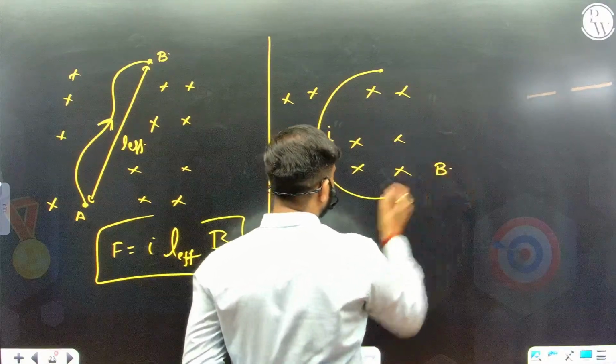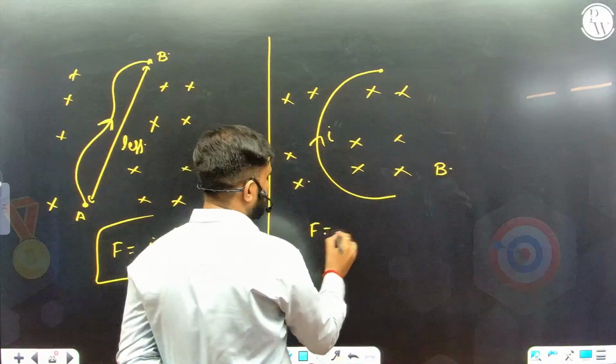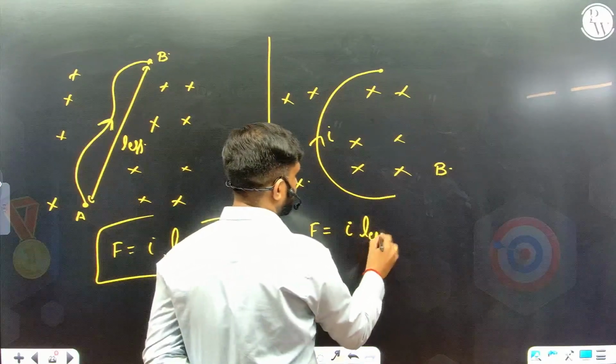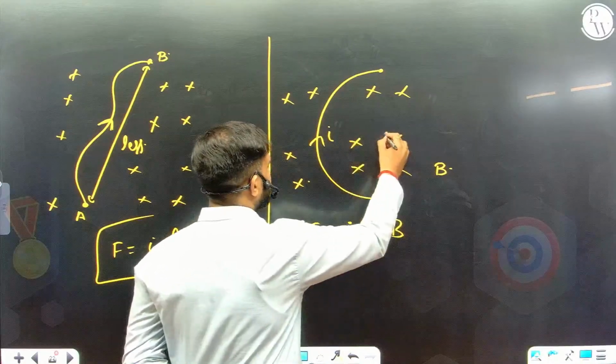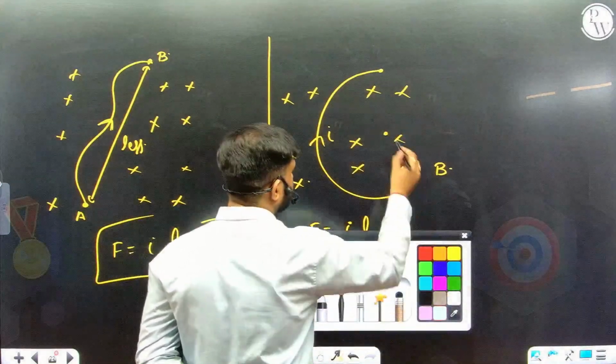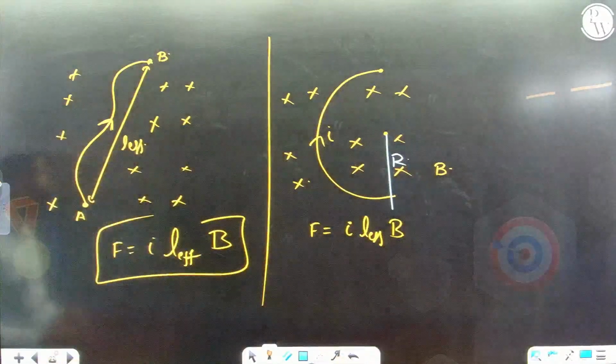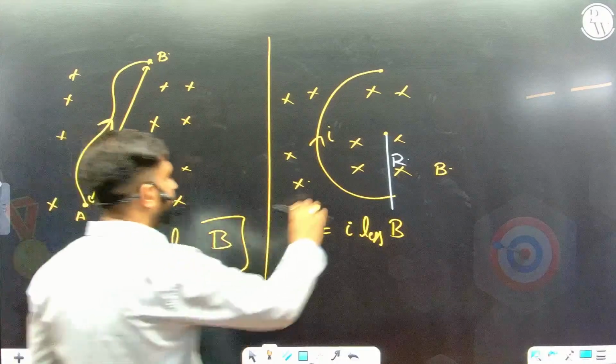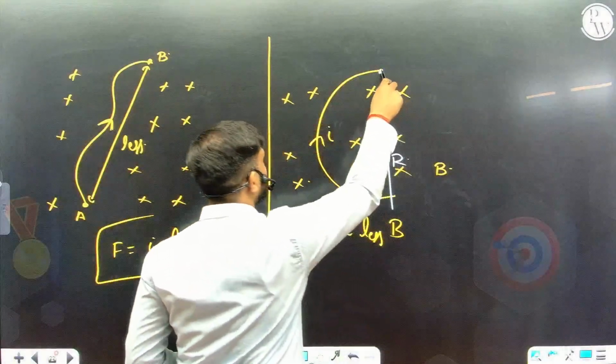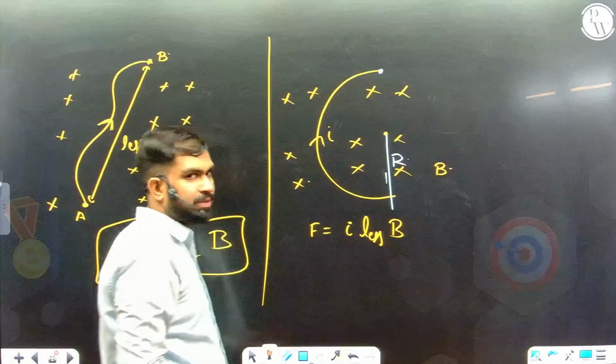B is the magnetic field. The force will be I L effective B. The radius of the wire you have been given is R here. So should I write the L effective as pi r, the circumference of this wire, or just the shortest distance displacement, which is 2r?